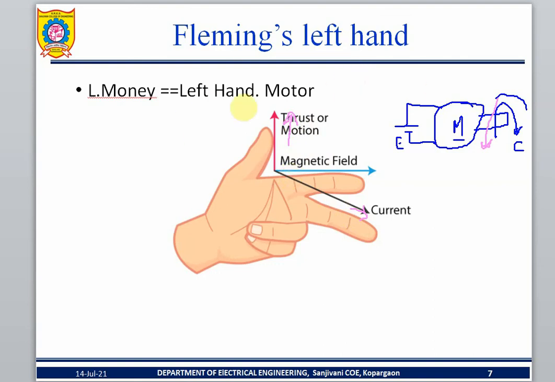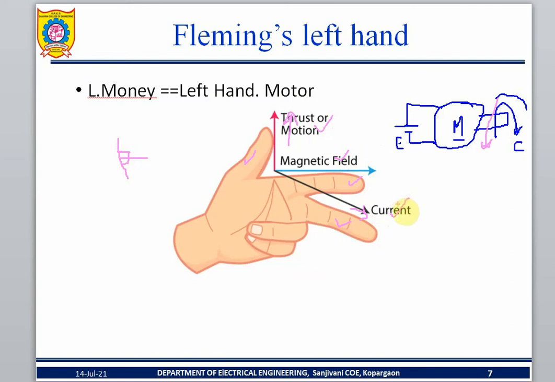So what do you want to do? Take three fingers: thumb, forefinger, and middle finger, each perpendicular, at 90 degrees to each other. The thumb denotes the motion, the forefinger denotes the field, and the middle finger denotes the current.